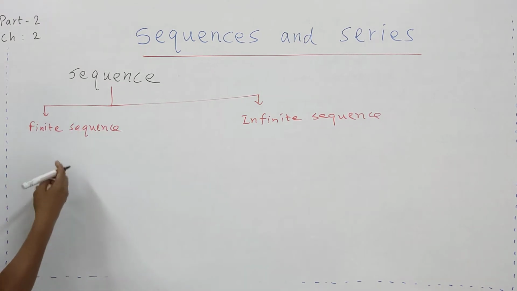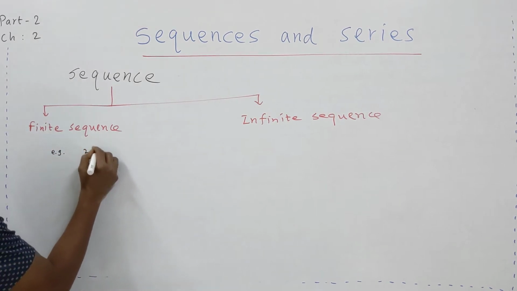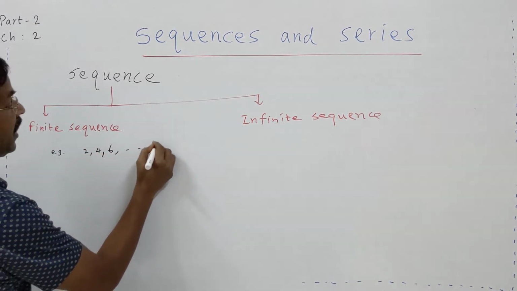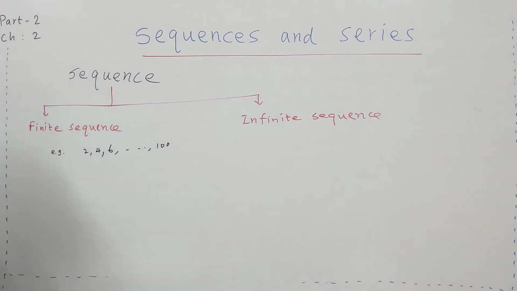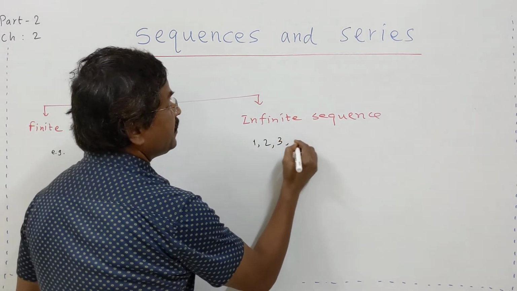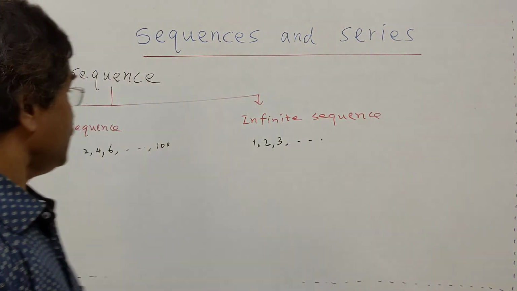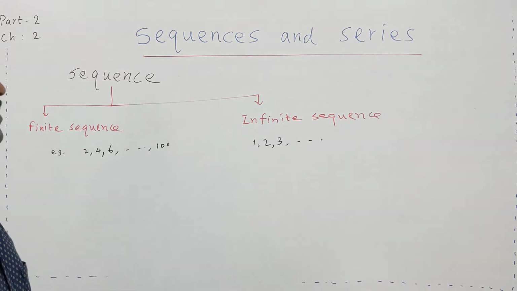An example of a finite sequence is 2, 4, 6, etc. up to 100. An infinite sequence is 1, 2, 3, ... It is not coming to an end. The sequence which is not finite is called an infinite sequence. These are the two types of sequences.